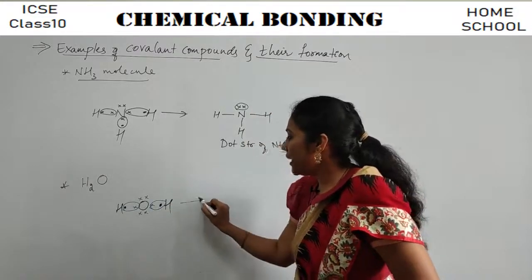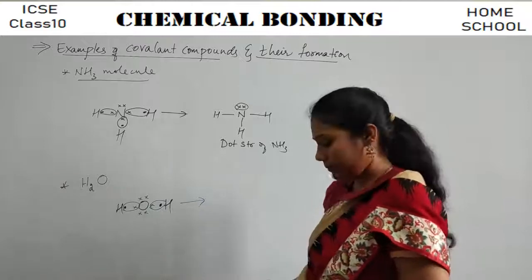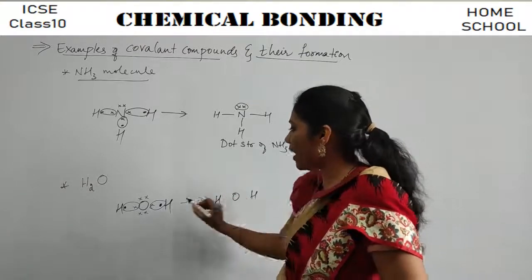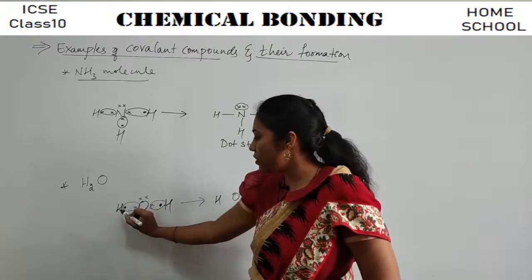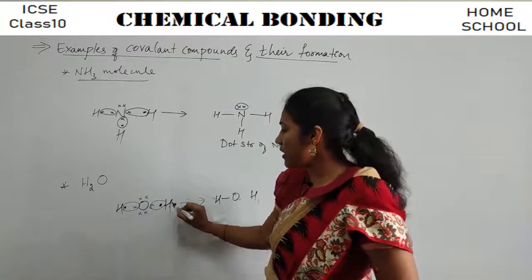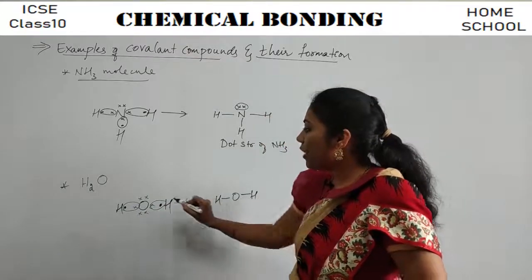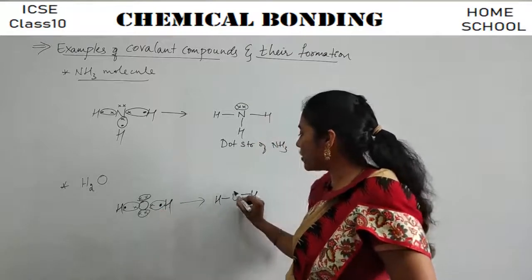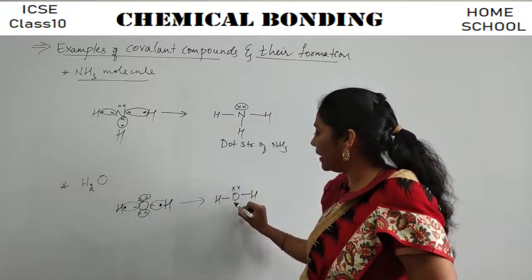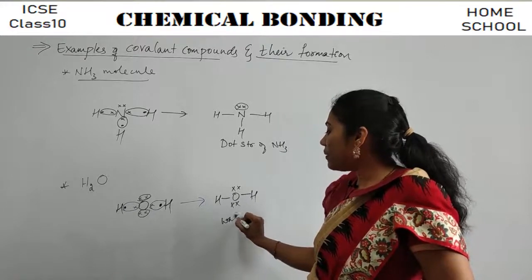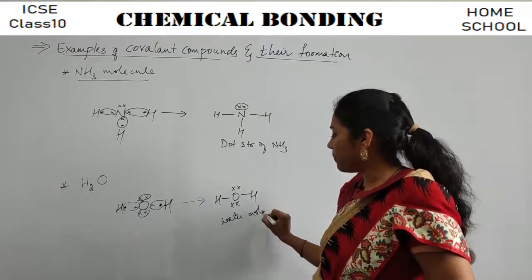So what do you get? You will get oxygen, hydrogen, hydrogen. So how many bonds are formed between this oxygen and this hydrogen? 1 bond. How many bonds are formed between this oxygen and this hydrogen? 1 bond. So how many unshared electrons are there, guys? 1, 2. They are unshared. You have to write them like that only in the structure. Okay. So this is your water molecule formation.